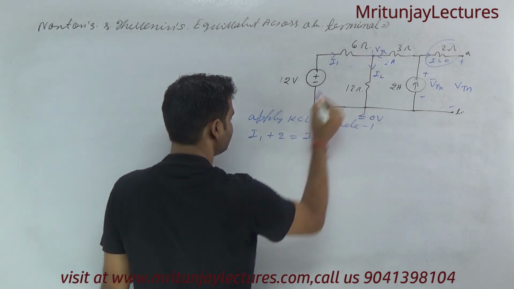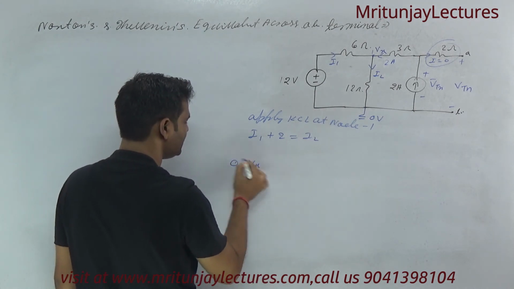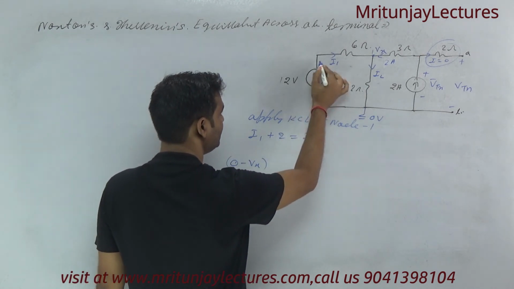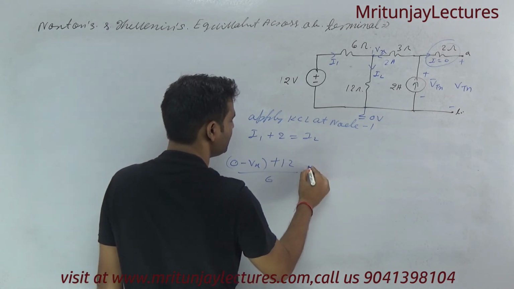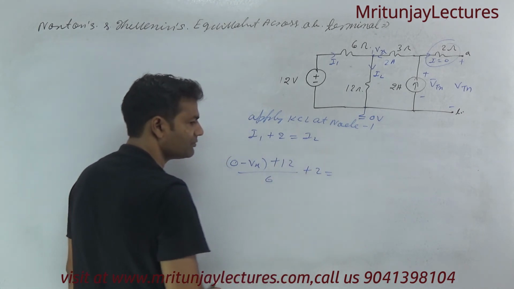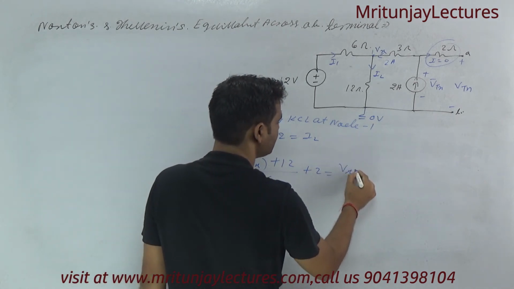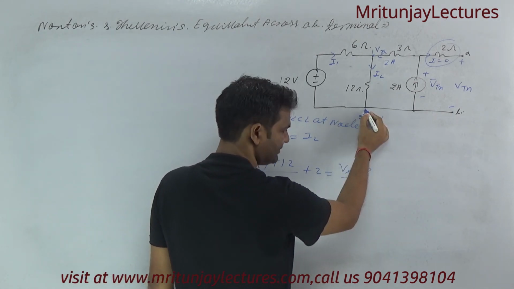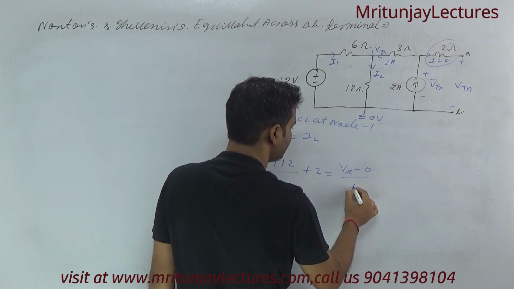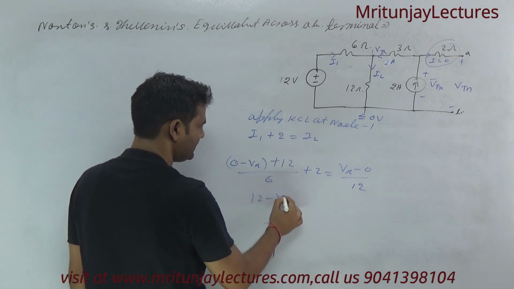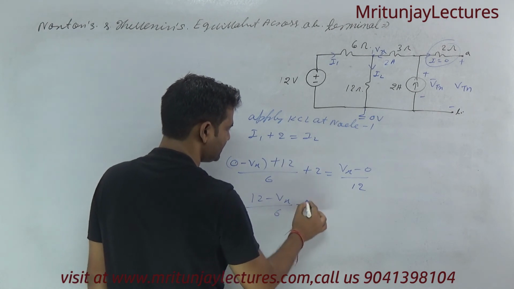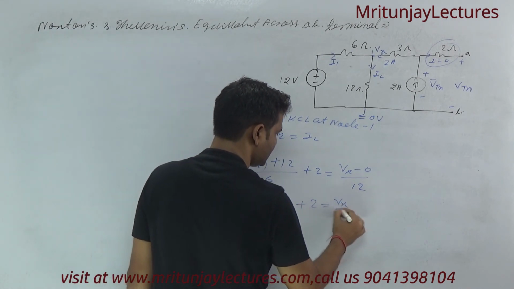That is 0 minus Vx. Current leaves from the positive terminal, that's why plus 12 divided by 6 plus 2. This will equal what about I2? That is Vx minus 0, because this one is 0 voltage, divided by 12. Clear? So 12 minus Vx divided by 6 plus 2 will equal Vx by 12.